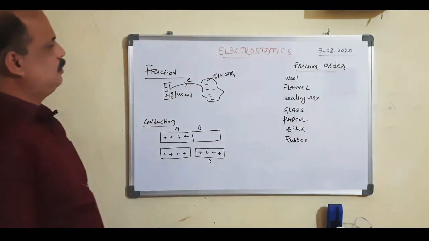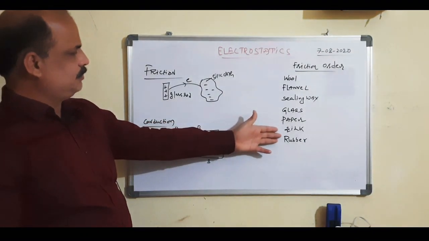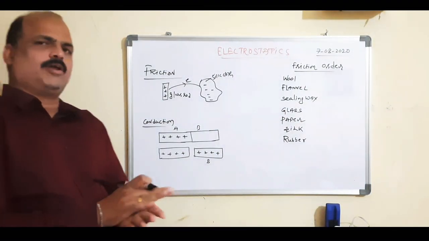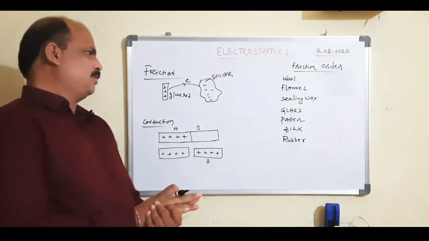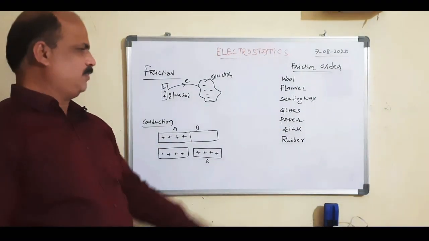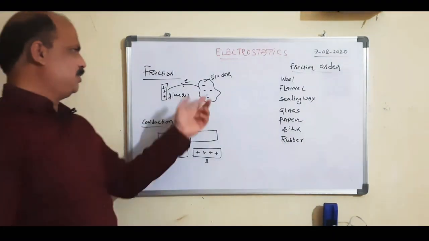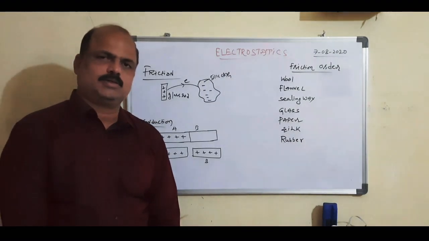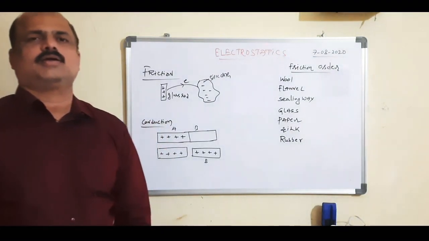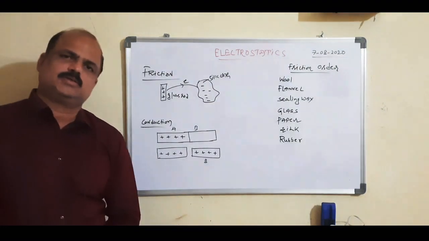For example, here we take silk and glass and rub them together. In this order, which one is higher? Glass. Which one is lower? Silk. That means the glass rod acquires a positive charge and the silk cloth acquires a negative charge. So by this order, we can easily identify which one gets positively charged and which one gets negatively charged.